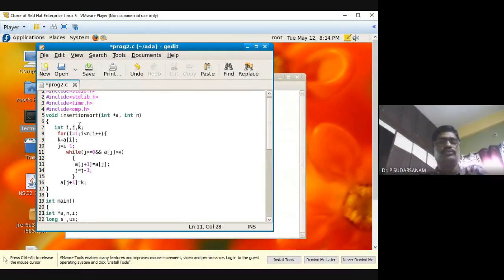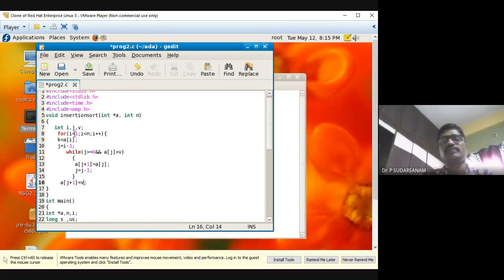Value v, I hope, no? We'll write it v only. What is there in that? So here also change it to v. Because the same algorithm I will be telling in theory also. Insertion sort, if they ask in the examination, you can write the same algorithm there. And if they ask for the program, write this one only. So there is no difference at all.